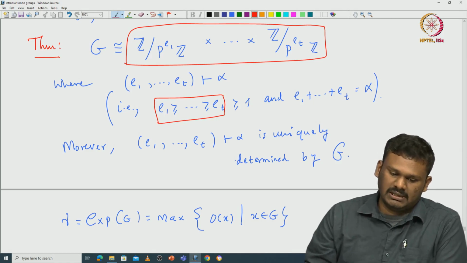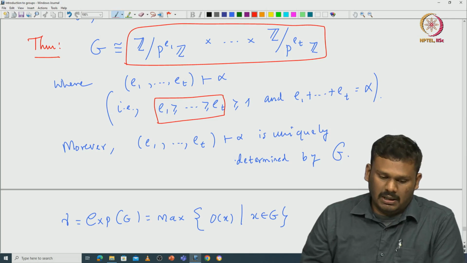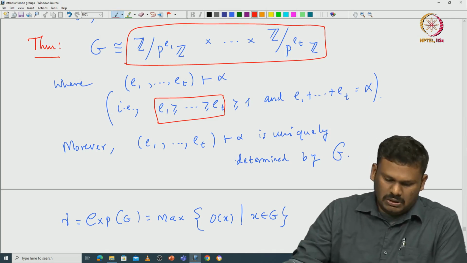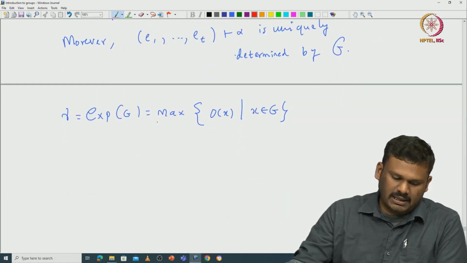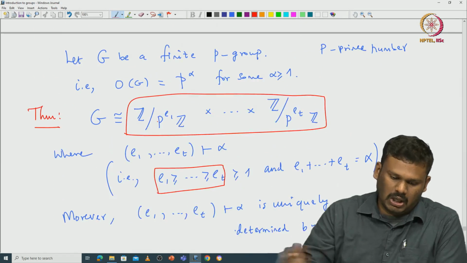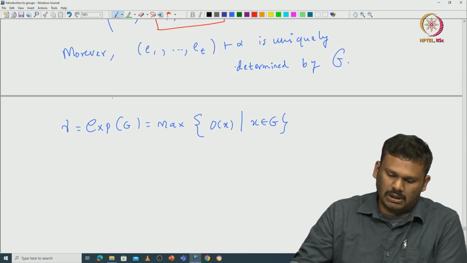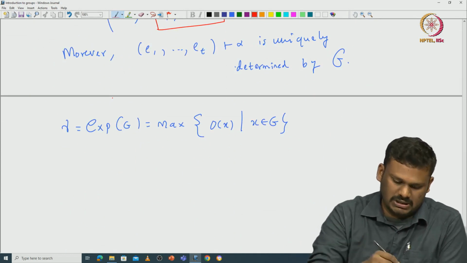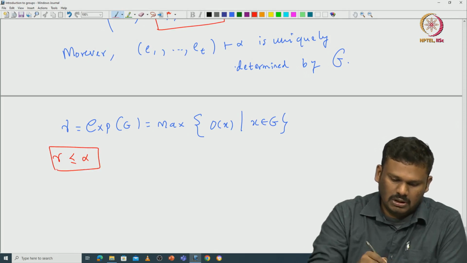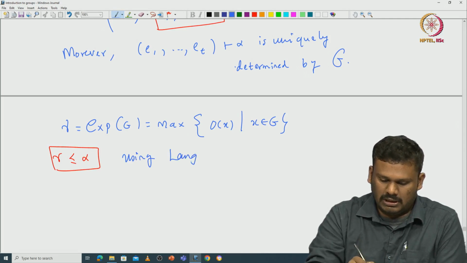So p power e1 will be the highest order for the elements of this direct product. From this it is immediate that if you call the order of G equal to p power alpha, then gamma must be at most alpha, using Lagrange's theorem. So note that gamma is less than or equal to alpha, and this just uses Lagrange's theorem.